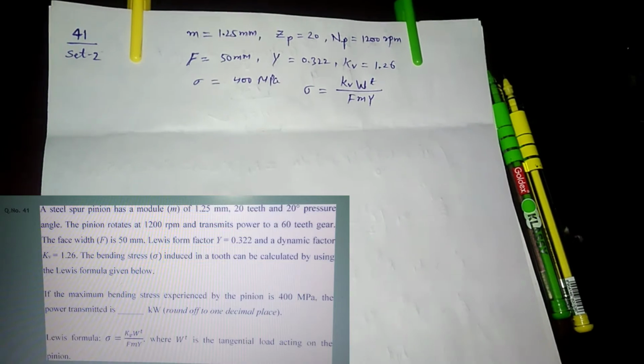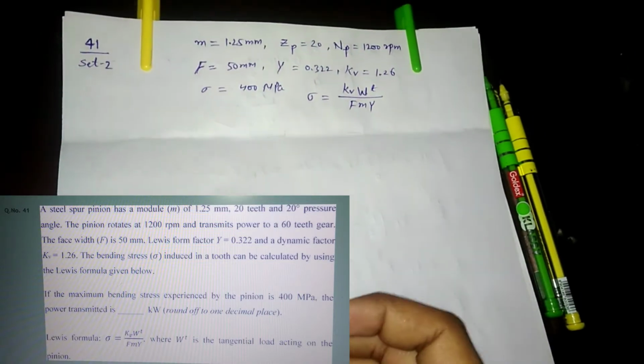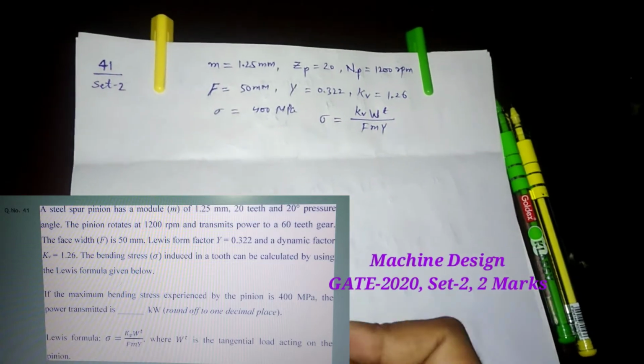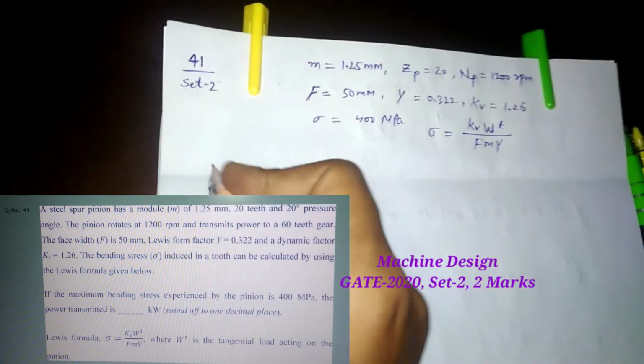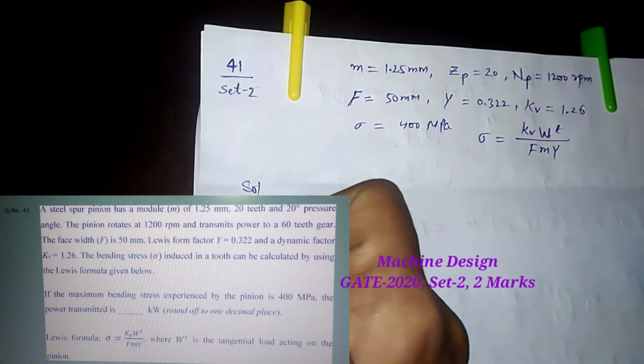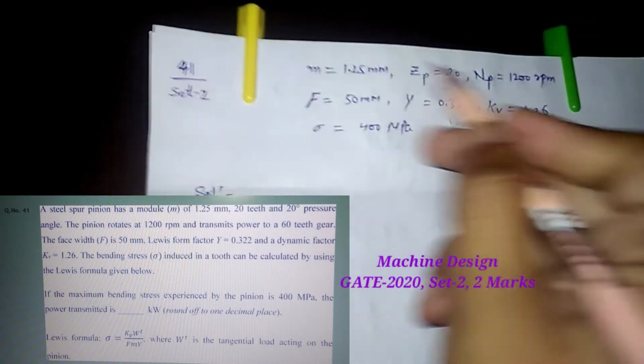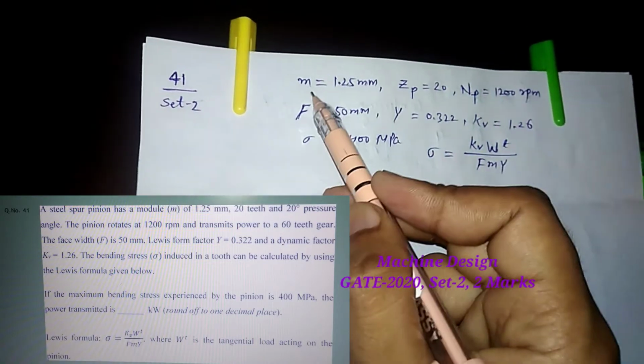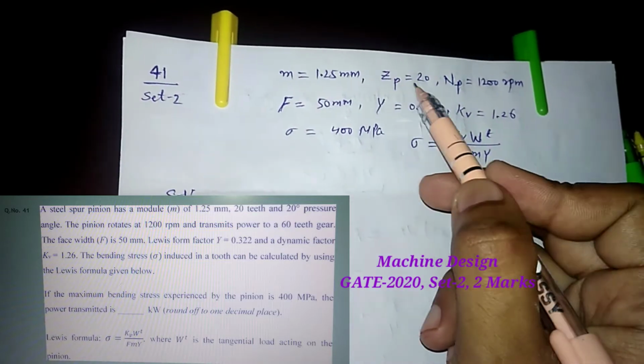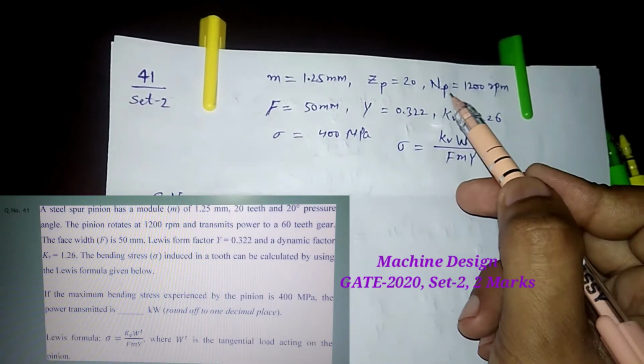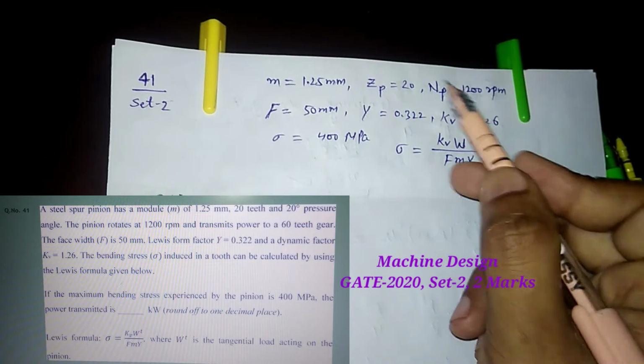The question is on the screen. In this question, we have to find the power transmitted. We are given all these values. This is the module, this is the number of teeth of the pinion, and this is the rotation speed of the pinion.